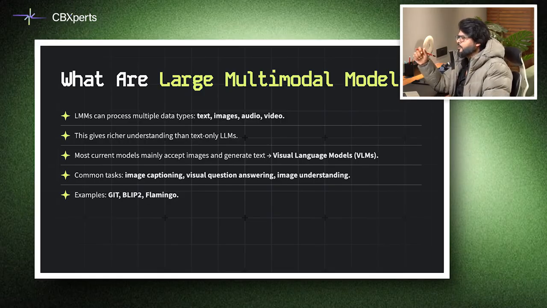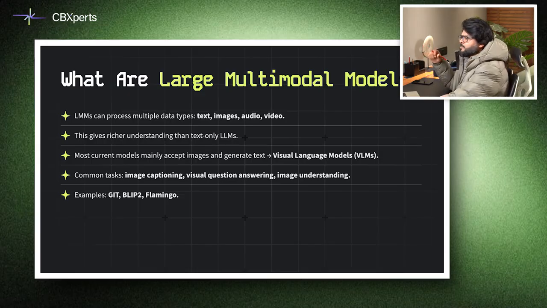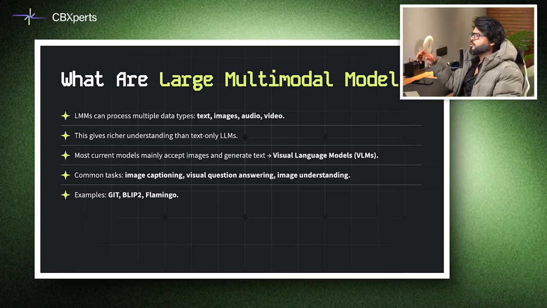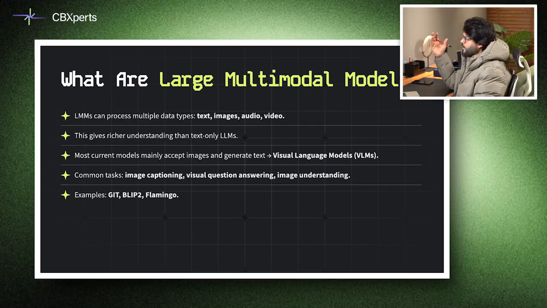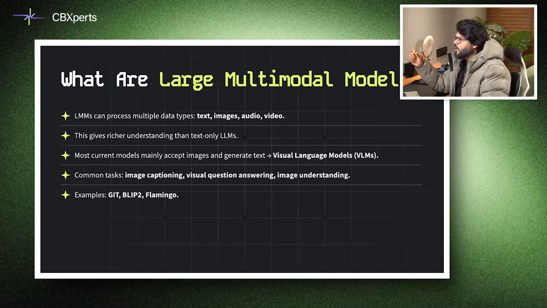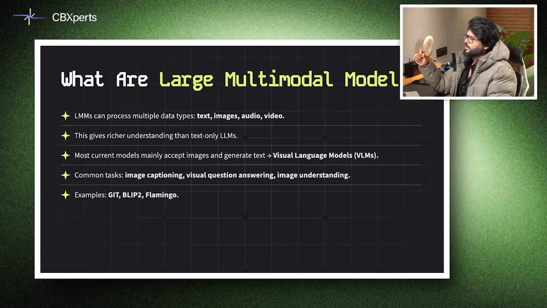Tasks include, for example, image captioning, like Taj Mahal at sunrise, visual question answering, like what is this man holding, and image understanding. Examples of LMMs include GIT, BLIP-2, Flamingo, and there are other models which have come out. These models open exciting possibilities for applications like describing satellite images, for weather forecasting, or assisting visually impaired users.